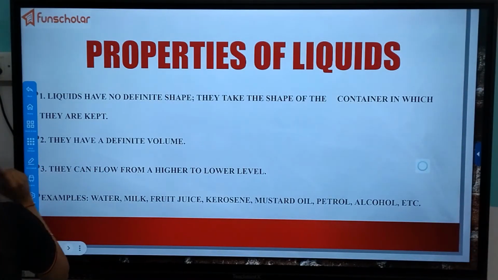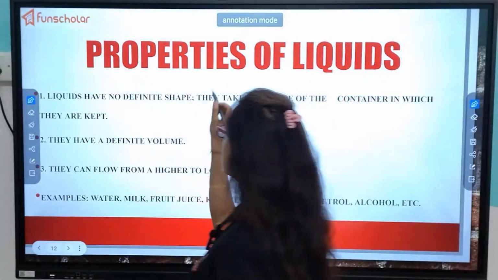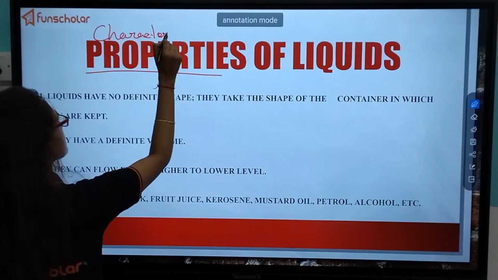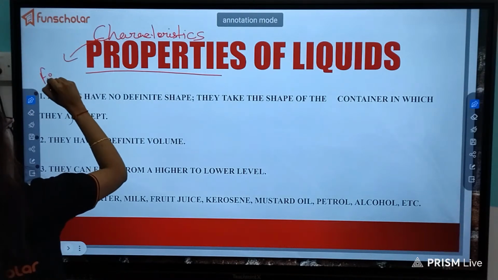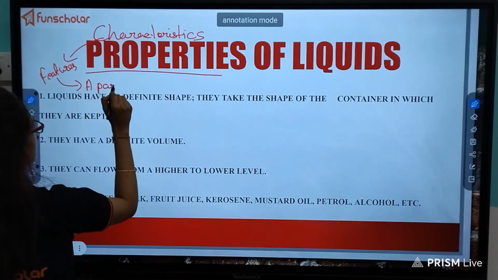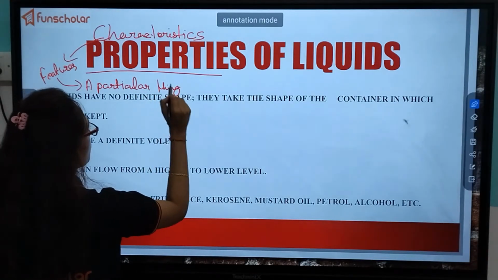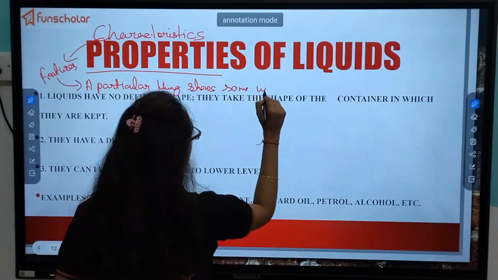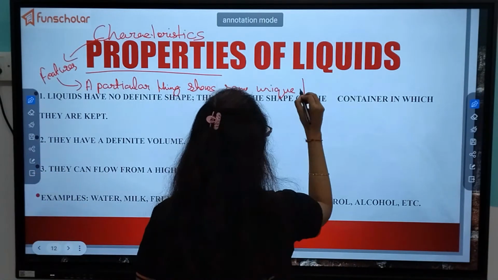Now, properties. Properties means what? I haven't told you in the previous one. Properties means characteristics. Characteristics means features. A particular thing shows some unique features.